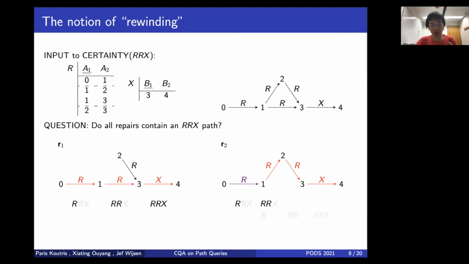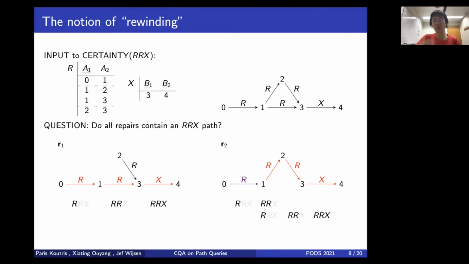And here's the notion of rewinding. Because there's a self-join in the query, we could always pretend that the second R that we just saw was actually the first R. And we rewind back to the stage where we pretend that we just got the first R, and then we continue onward to satisfy the query.